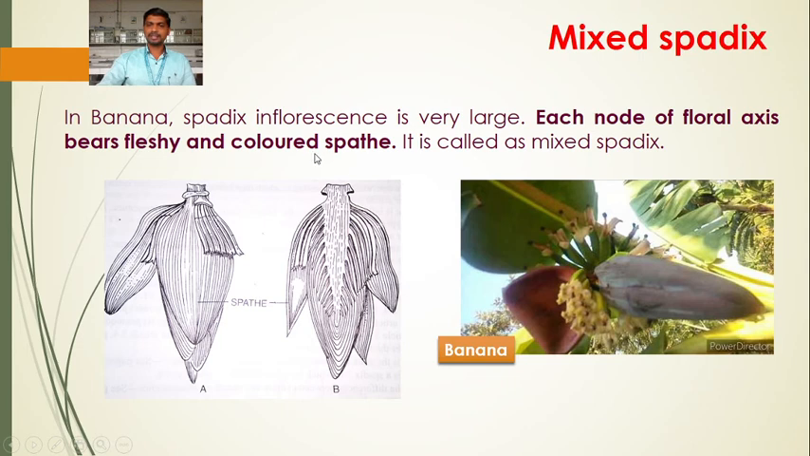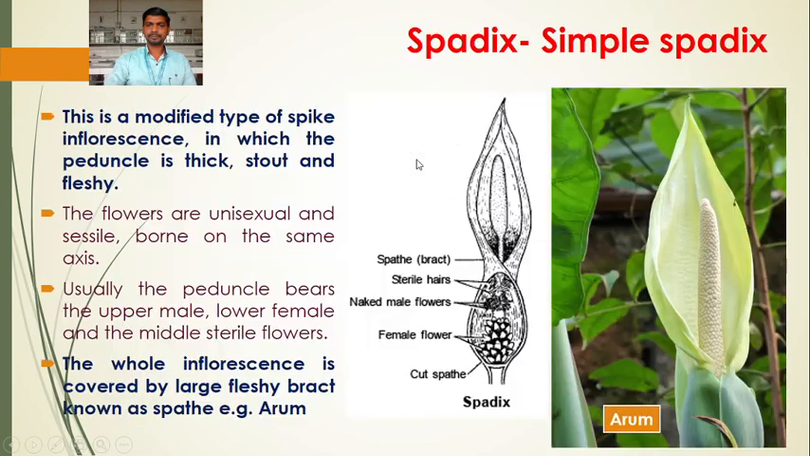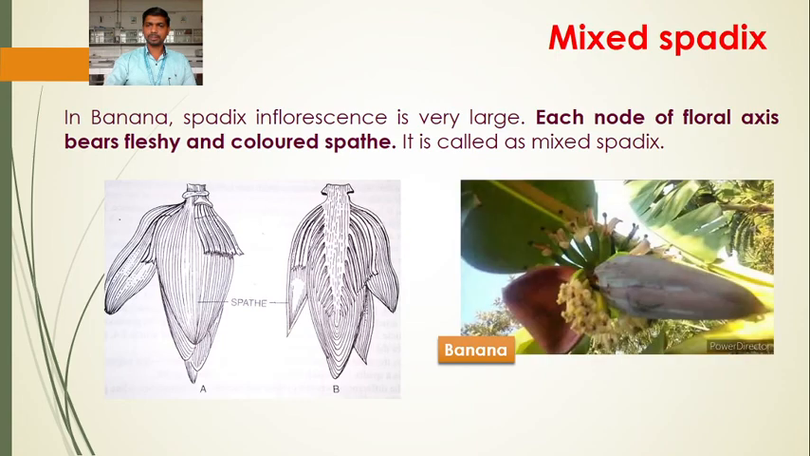So spadix, that is the simple spadix and mixed spadix. This inflorescence is characterized by the fact that the peduncle is fleshy and stout. Second, the flowers are sessile and the whole inflorescence is covered by a large bract called spathe. So the name is simple spadix, for example arum. Mixed spadix, that is the banana.